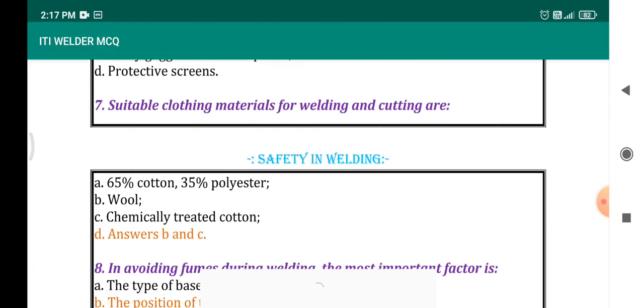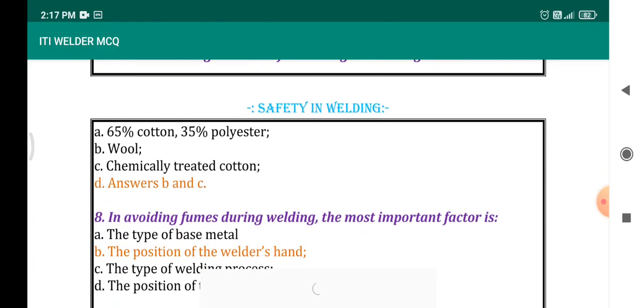Suitable clothing material for welding and cutting are: option A, 65% cotton, 35% polyester; option B wool; option C chemically treated cotton. Most of the industry they will be using chemically treated cotton, but in some industry they will be using wool also. So we can take option B and option C as the correct answers.